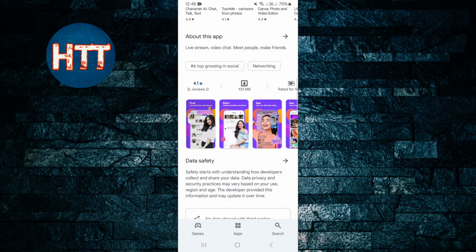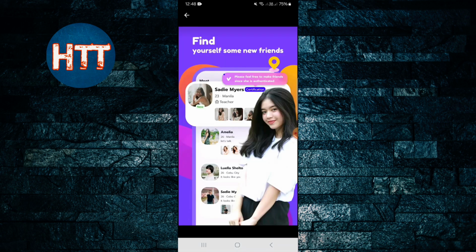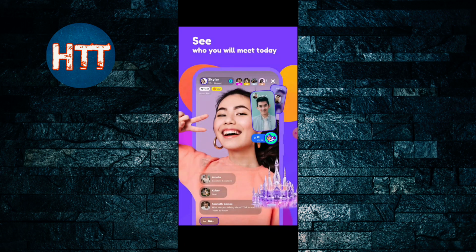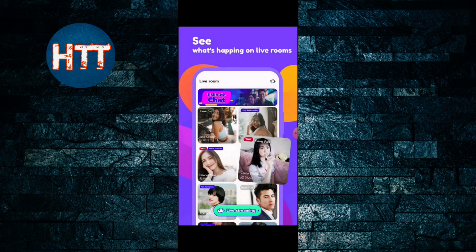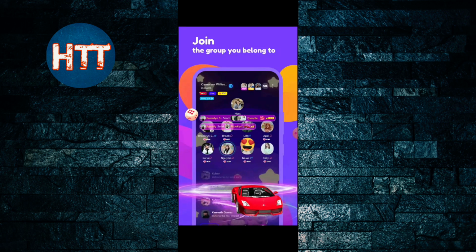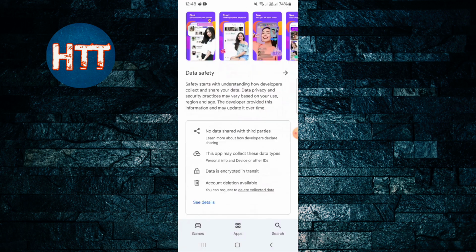Before that, I'm just going to show you the main features of this app, like find yourself some new friends and start chatting anytime, anywhere, and see who you will meet today, and see what's happening in live rooms, share your moments in life, and join the groups that belong to you. So a lot of facilities here.